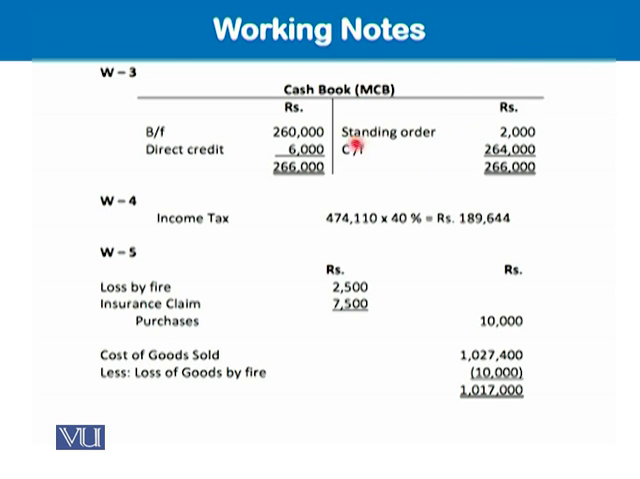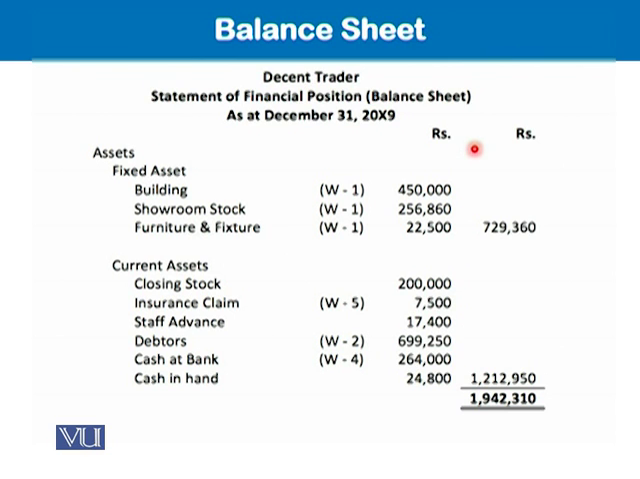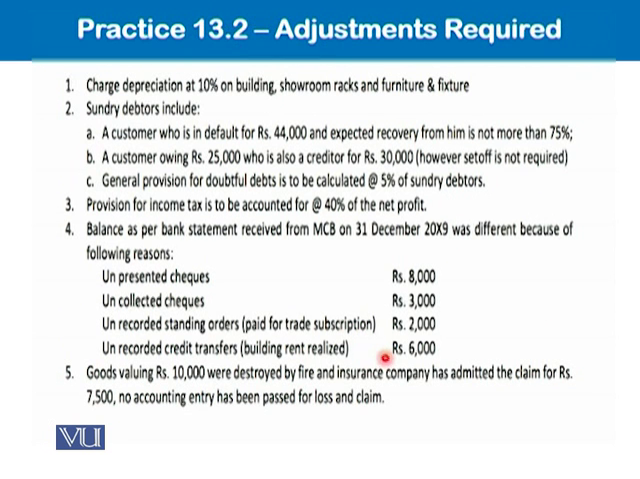So the final carry forward balance of the bank will be 264,000. So just have a look in the balance sheet that this MCB bank 264,000 will be appearing in the current assets. All right. Now see this adjustment.